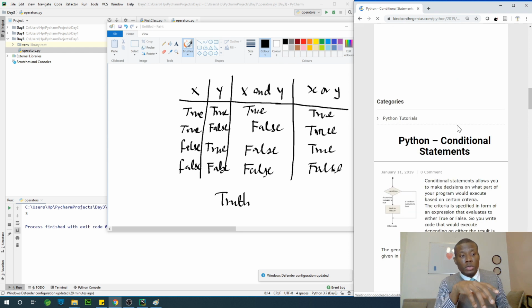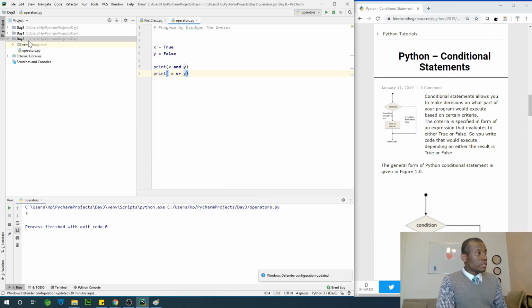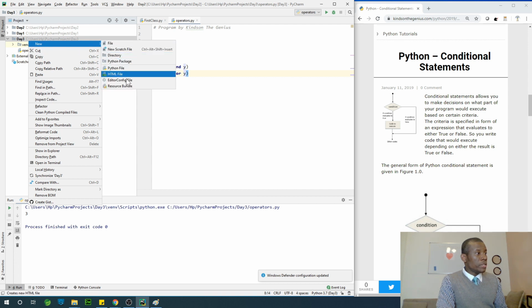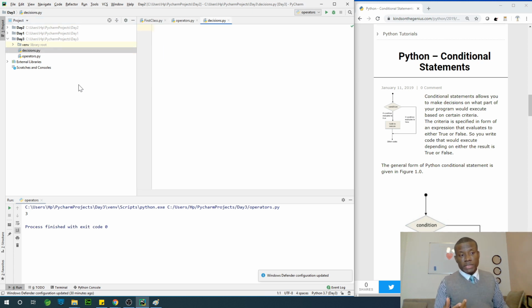All right, so we are going to conditional statements. Now in programming generally, in robotics, in analytics generally, decision making is very important. The reason is because decision making helps you simulate what happens in real life. If a condition is encountered, what direction is the program going to go? So let's create a new file where we are going to be talking about decisions. I'm going to say new Python file, decisions or conditional statements, either of the two.